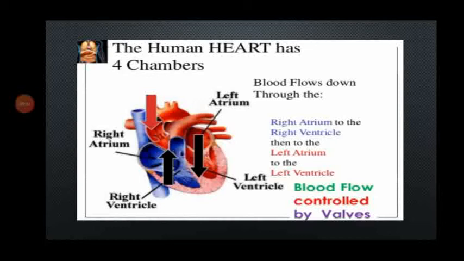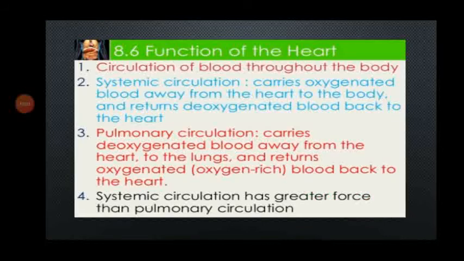The human heart has 4 chambers. The blood flows down through the right atrium to the right ventricle, then to the left atrium to the left ventricle. The blood flow is controlled by 2 major valves, called the bicuspid valve and the tricuspid valve. The circulation of the blood throughout the body is the main function of the heart.